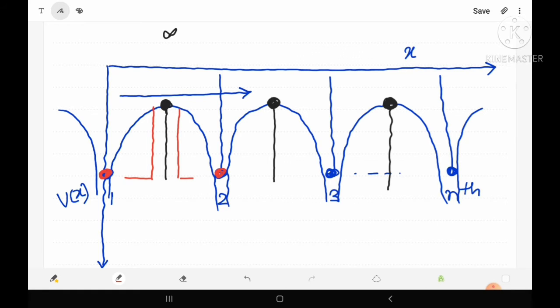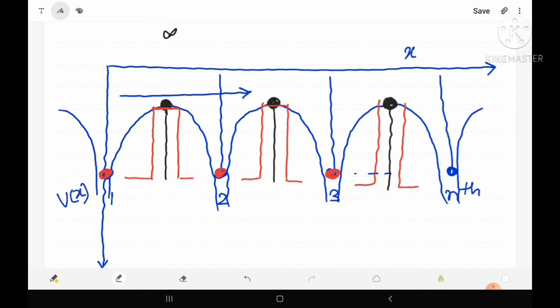And between these two boundaries, this is the zone where the electron will not be affected by any of the atoms. Similarly, if we draw a line, then before this line the electron will be affected by the second atom, and after this line the electron will be affected by the third atom. Similarly, if we draw these types of lines, then we can say the entire zone of the crystal may be divided into two types of zones.